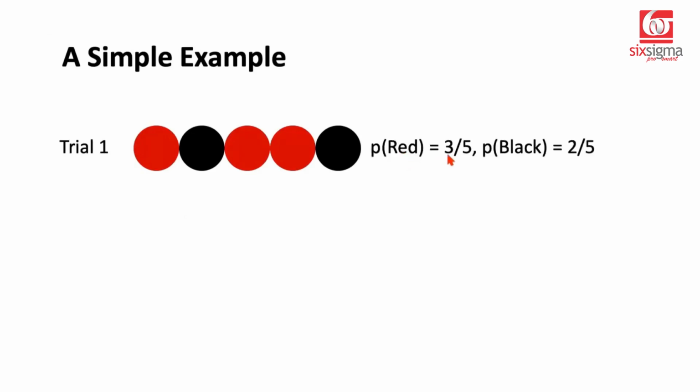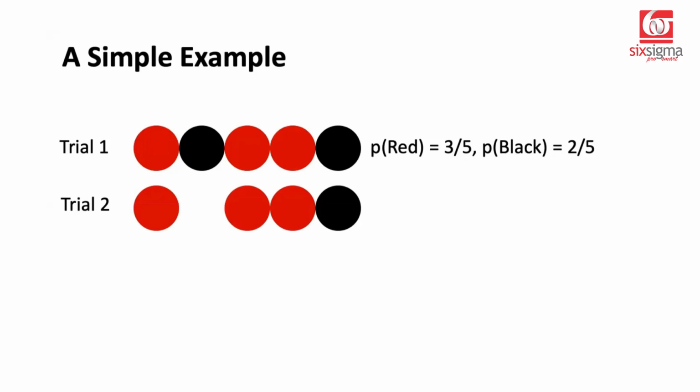Probability of picking up a red ball would be 3 by 5. Total choices are 5 and there are 3 reds. Similarly, the probability of picking up a black ball would be 2 by 5 because the total choices are 5 and there are only 2 black balls. So let's say in the first trial, we picked up a black ball. Now what we are left with is this collection. Now if somebody asks you, what is the probability of picking up a red ball?